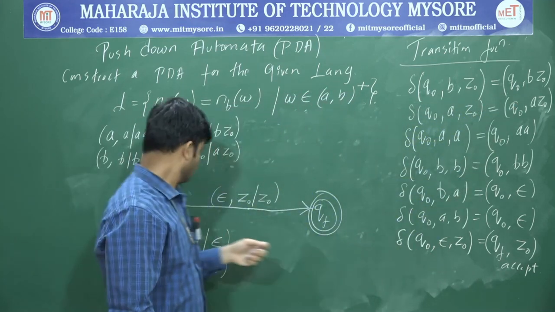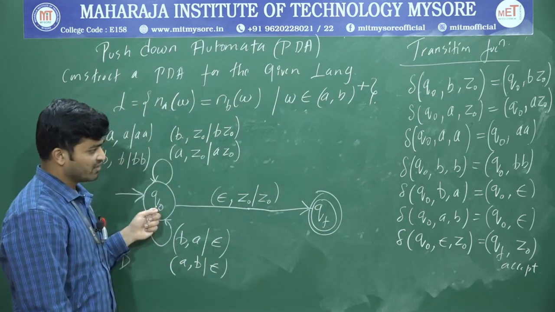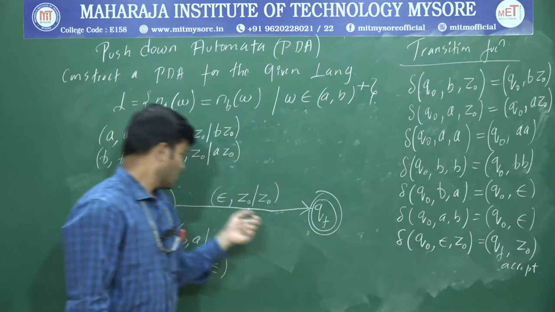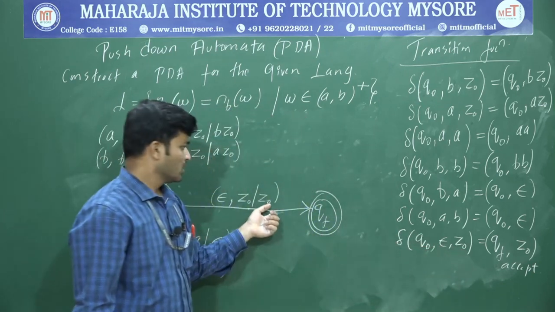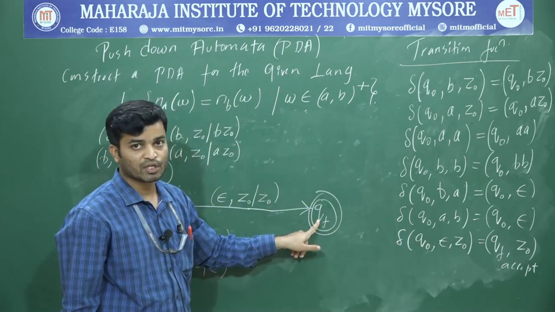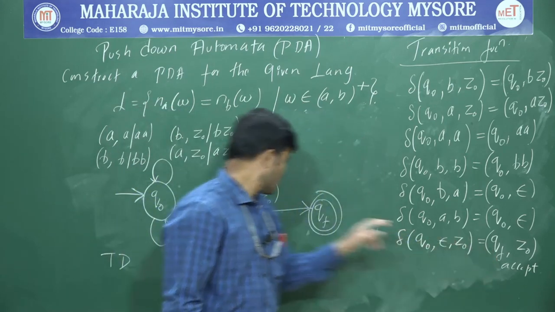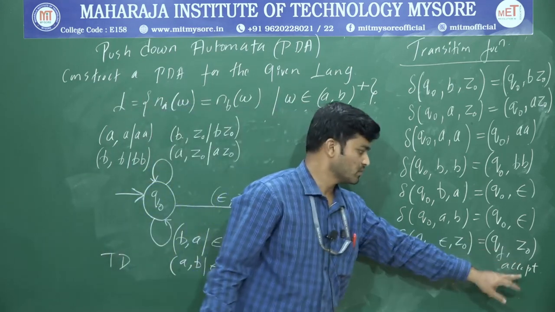Whereas for the last one, in the left hand side you will get Q naught, and here next you write epsilon Z naught. Next, in the right hand side it has taken a transition to QF. So write QF and write this part. So this is the accepting state.